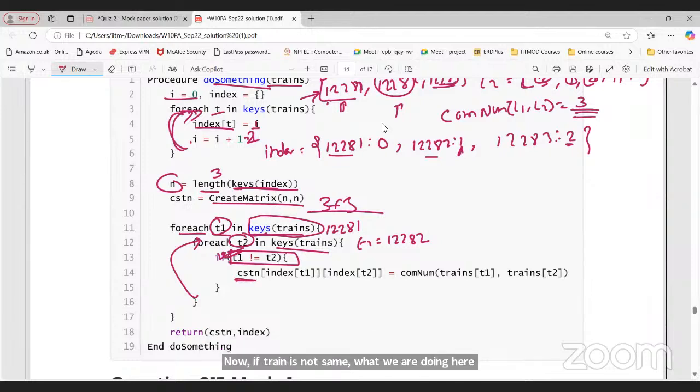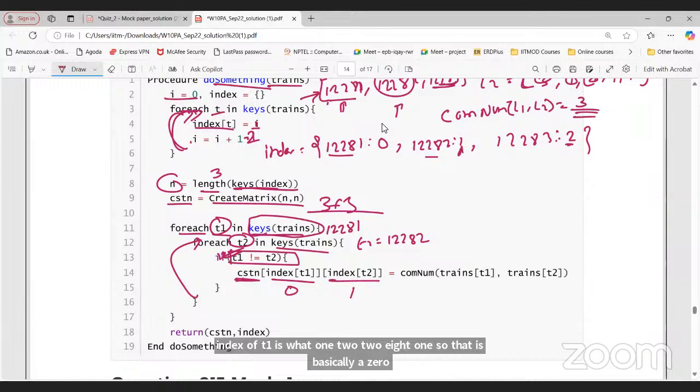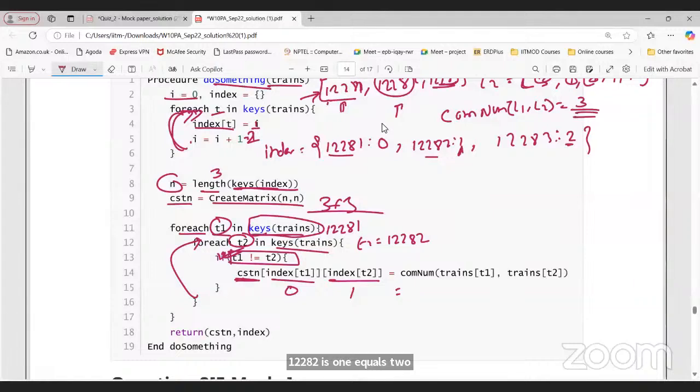Now, if the train is not the same, what are we doing here? CSTN. Now, what is CSTN? The matrix. We are going to update the matrix. What? Index of T1. So index of T1 is what? 12281. So that is basically a 0. Index of T2 is what? 12282 is 1, equals the common trains of T1 and T2. So trains of T1 and trains of T2.